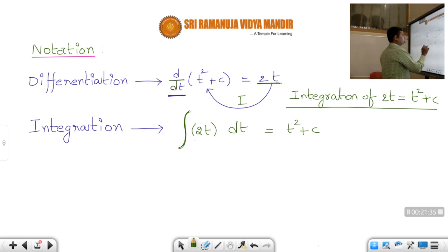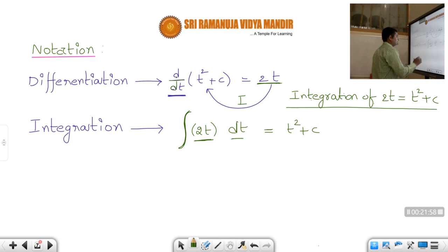In every integral we should always write dt. Here dt is used because it is in terms of t. I'll explain afterwards when it is in terms of x and so on, but right now you just remember dt, because we are writing everything in terms of t. So 2t dt is equal to t square plus c.